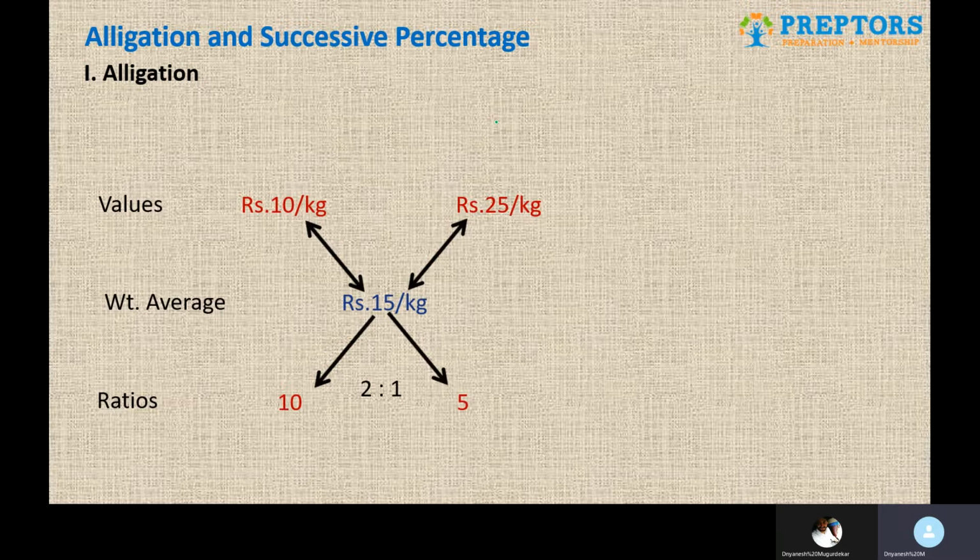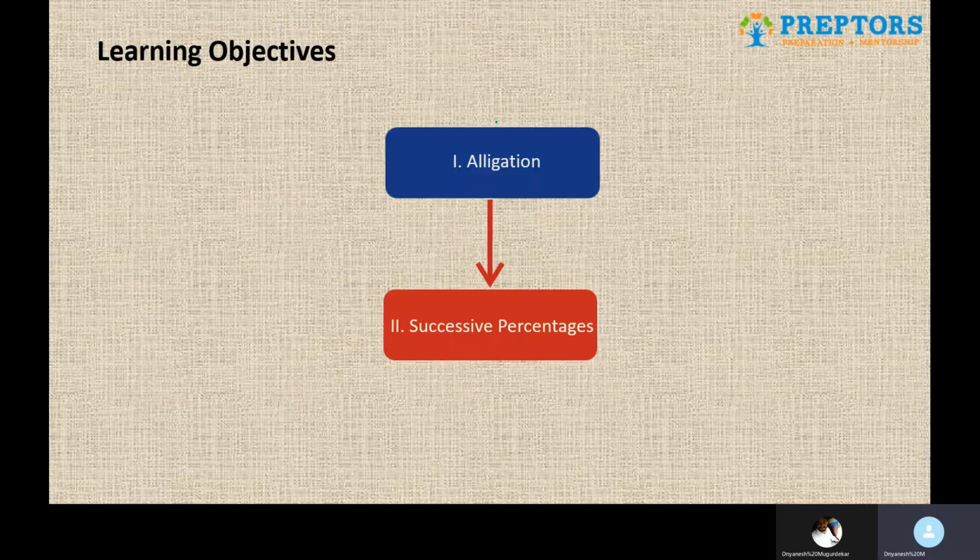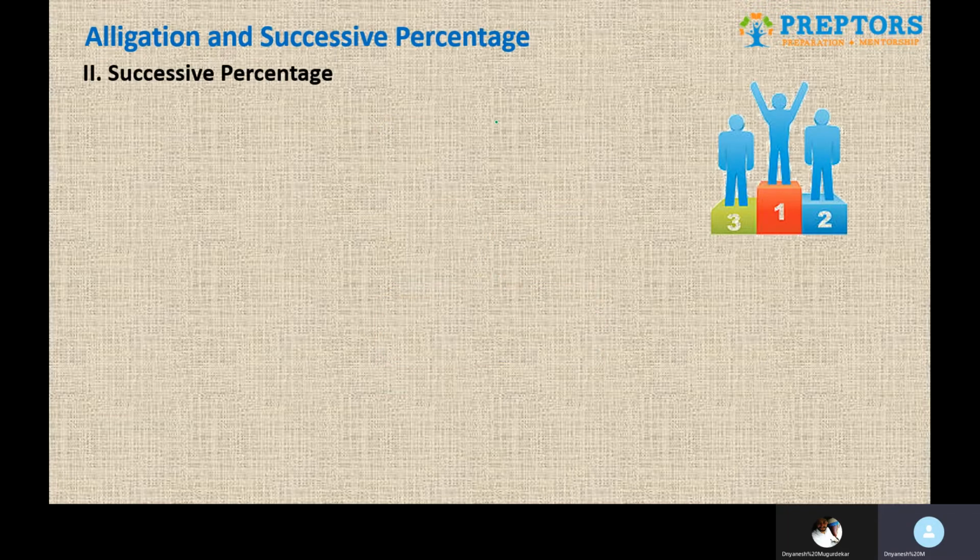And this entire representation of writing the prices at the top, average price in the middle, positive difference in the cross format, and all of that is called allegation. So whenever you are supposed to find out the mixing ratio, you do that with allegation. That's about the first part of this particular concept. The second part that we need to understand is successive percentage. It's again a very simple, very straightforward formula based idea.